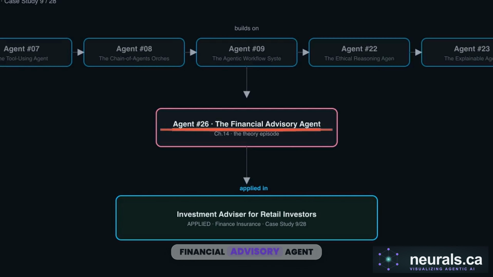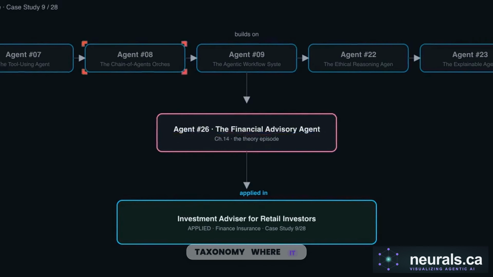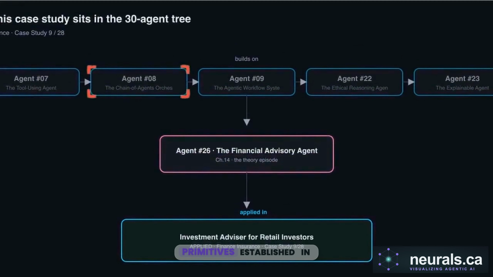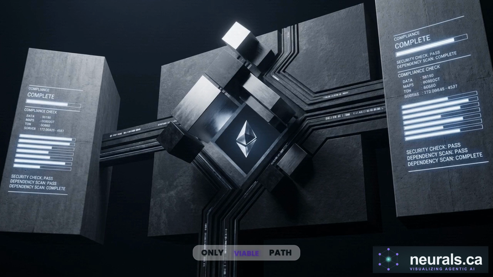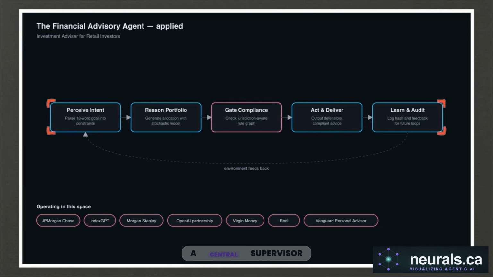This diagram positions the financial advisory agent within the 30-agent taxonomy, where it builds on the memory and orchestration primitives established in earlier chapters. In a market defined by strict suitability rules, deploying a raw generative model is a liability. Orchestration provides the only viable path to compliance. The core topology utilizes a central supervisor node to delegate tasks across 5 specialized subagents.